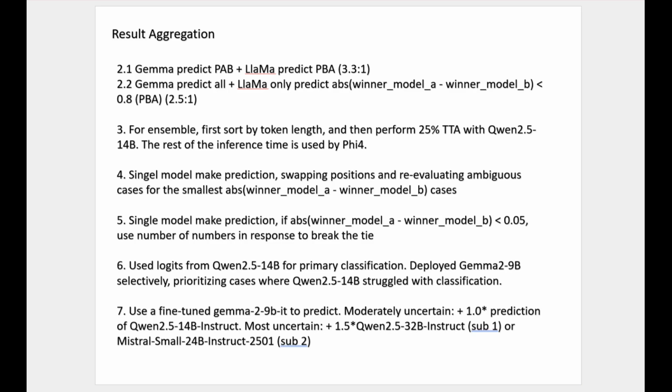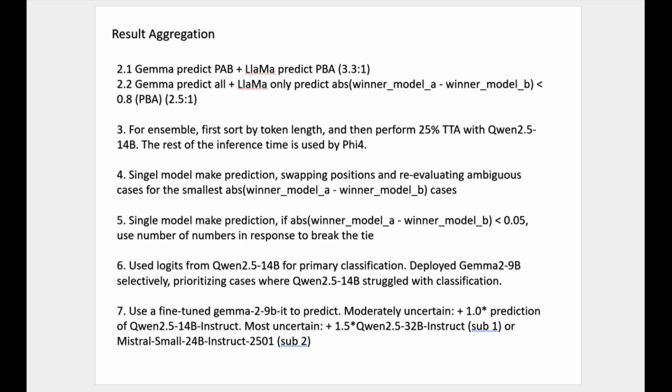And the third place solution first used Qwen to predict samples, sorted the test samples by length, and for the top 25%, they did classification twice with A and B swapped. Then they averaged. Why only the top 25%? This is also because of the time constraints. They couldn't process more samples, and the remaining samples were predicted using FIFO.